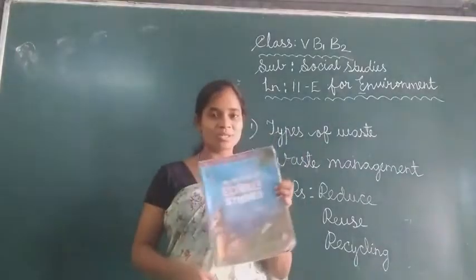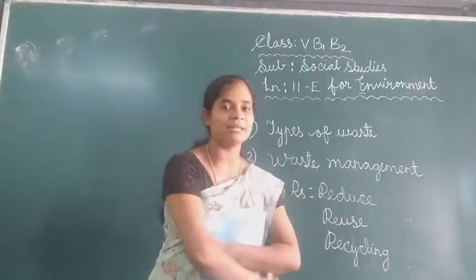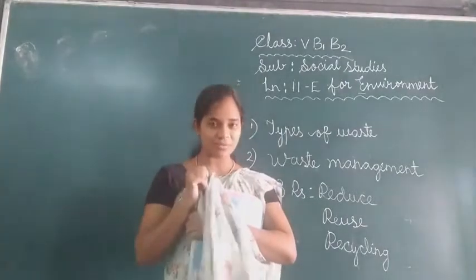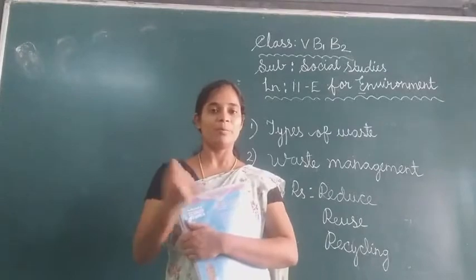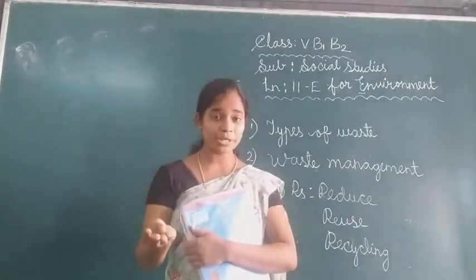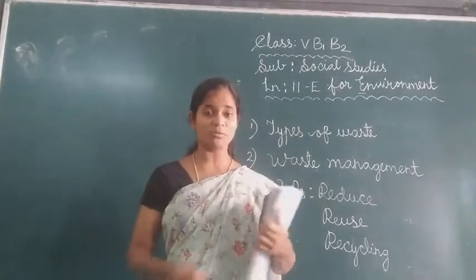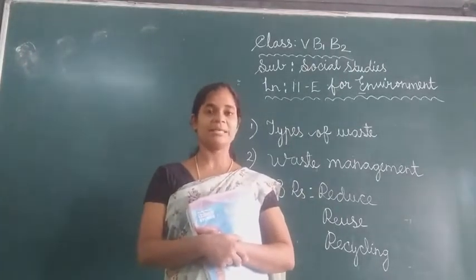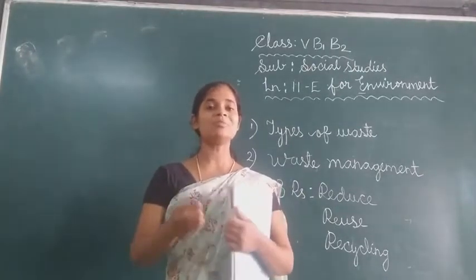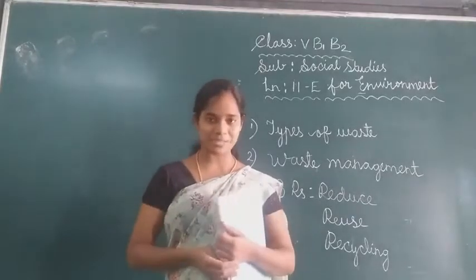Papers, these books, and the clothes that we wear, and then what else? Paper, books, wood, the things made out of wood. These are the things that come under biodegradable waste.